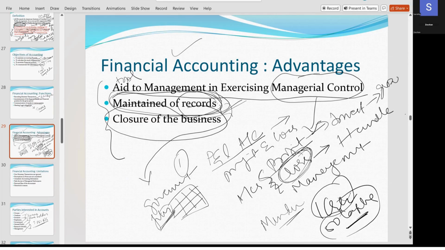Even if the owner of the business does not talk to anyone, if you see the financial statements, you will understand that this is the financial position of the business. Tomorrow I'll take one company's financial statements and show you, then you'll understand it more clearly.